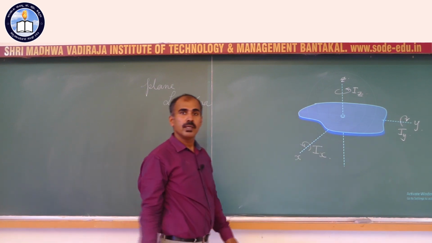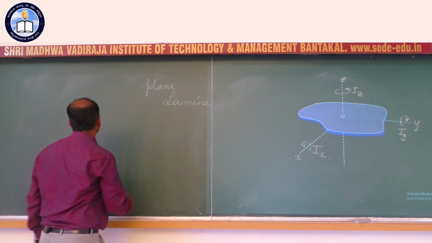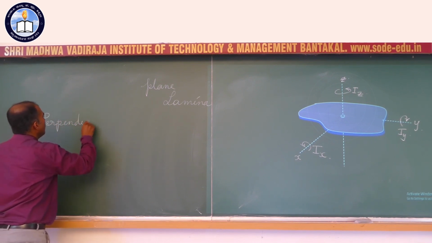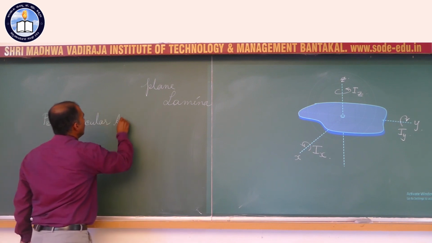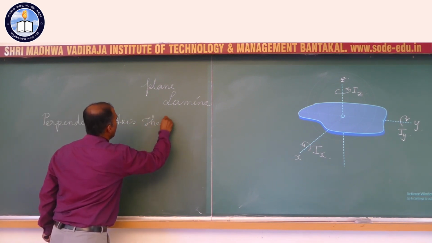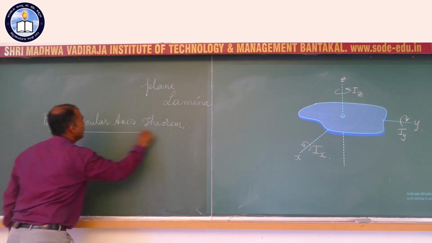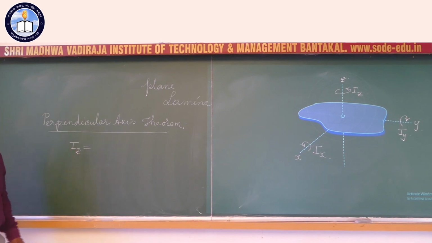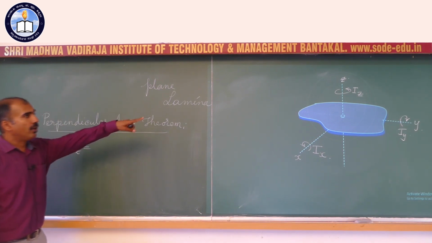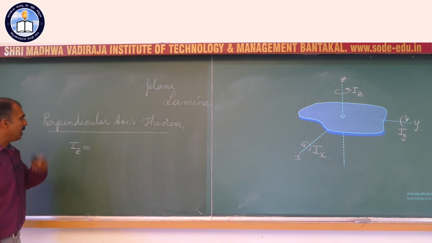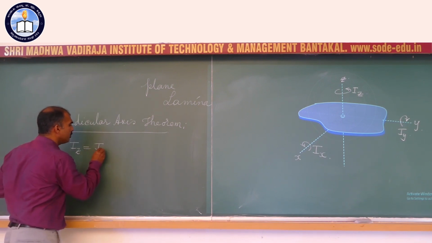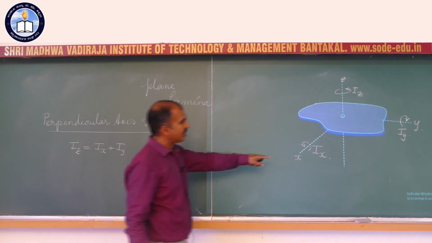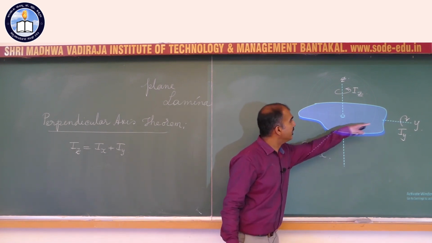Then perpendicular axis theorem, the second axis theorem, states that the moment of inertia of a plane lamina about an axis perpendicular to the plane is equal to the sum of moment of inertias about any two perpendicular axes passing in the plane of the lamina.